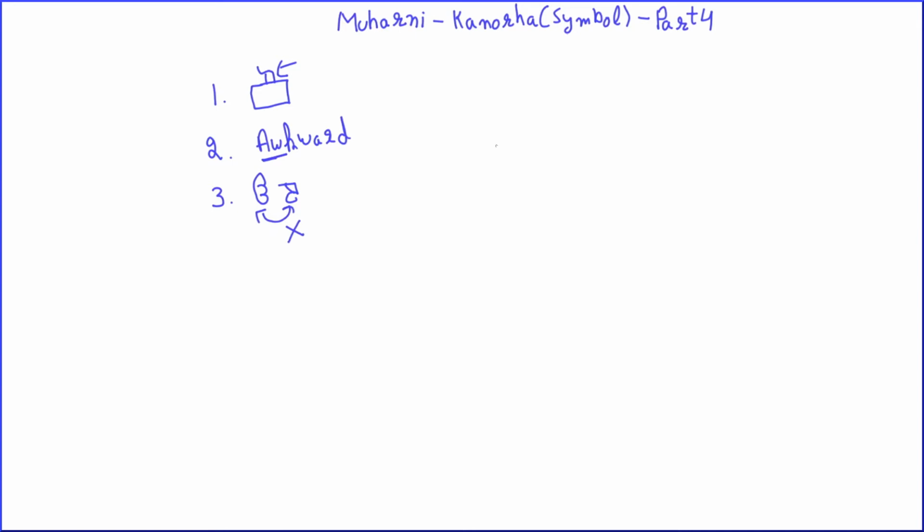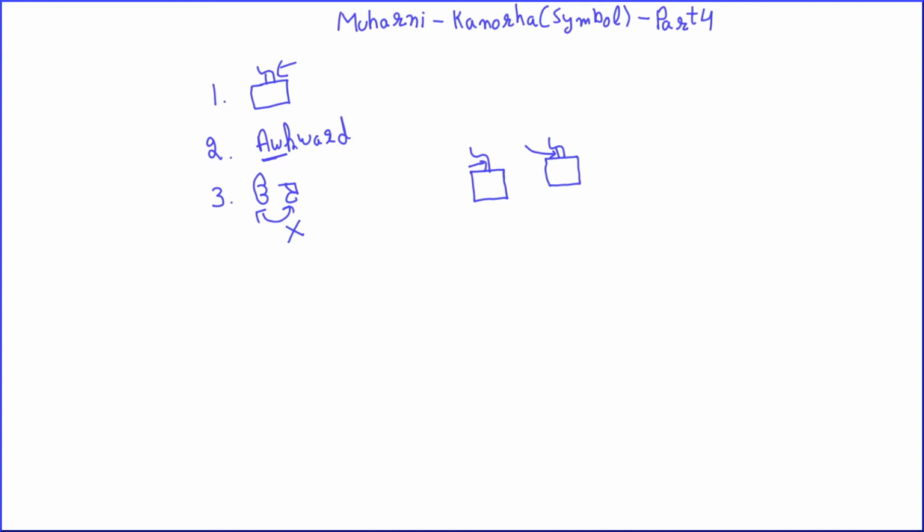Just to show a difference, this was my Hoda that we discussed in the last part, and this is my Kannada. So there is a little difference. We are going to have a line here in Kannada. In Hoda, we did not have any line here. So this is the main difference between Hoda and Kannada.